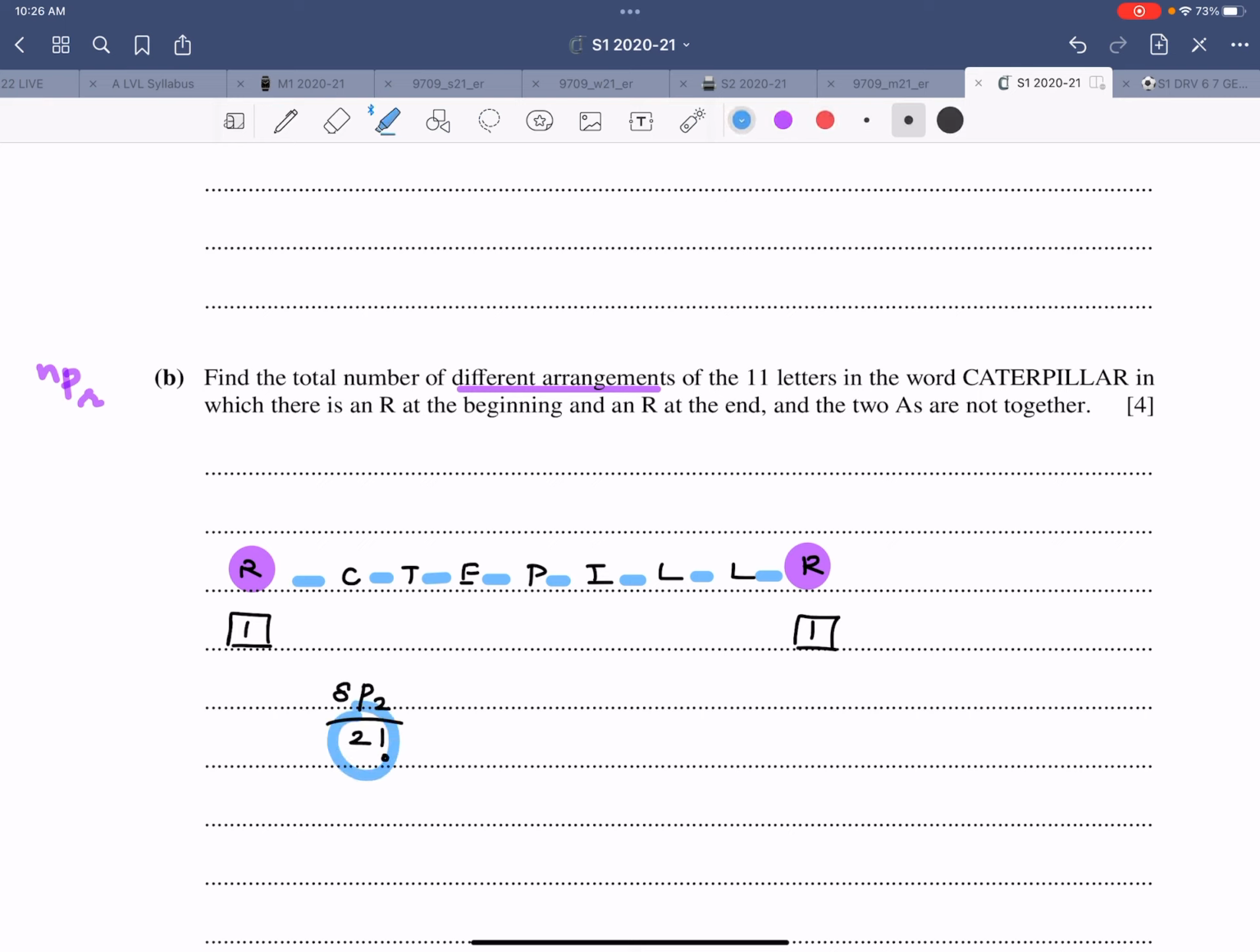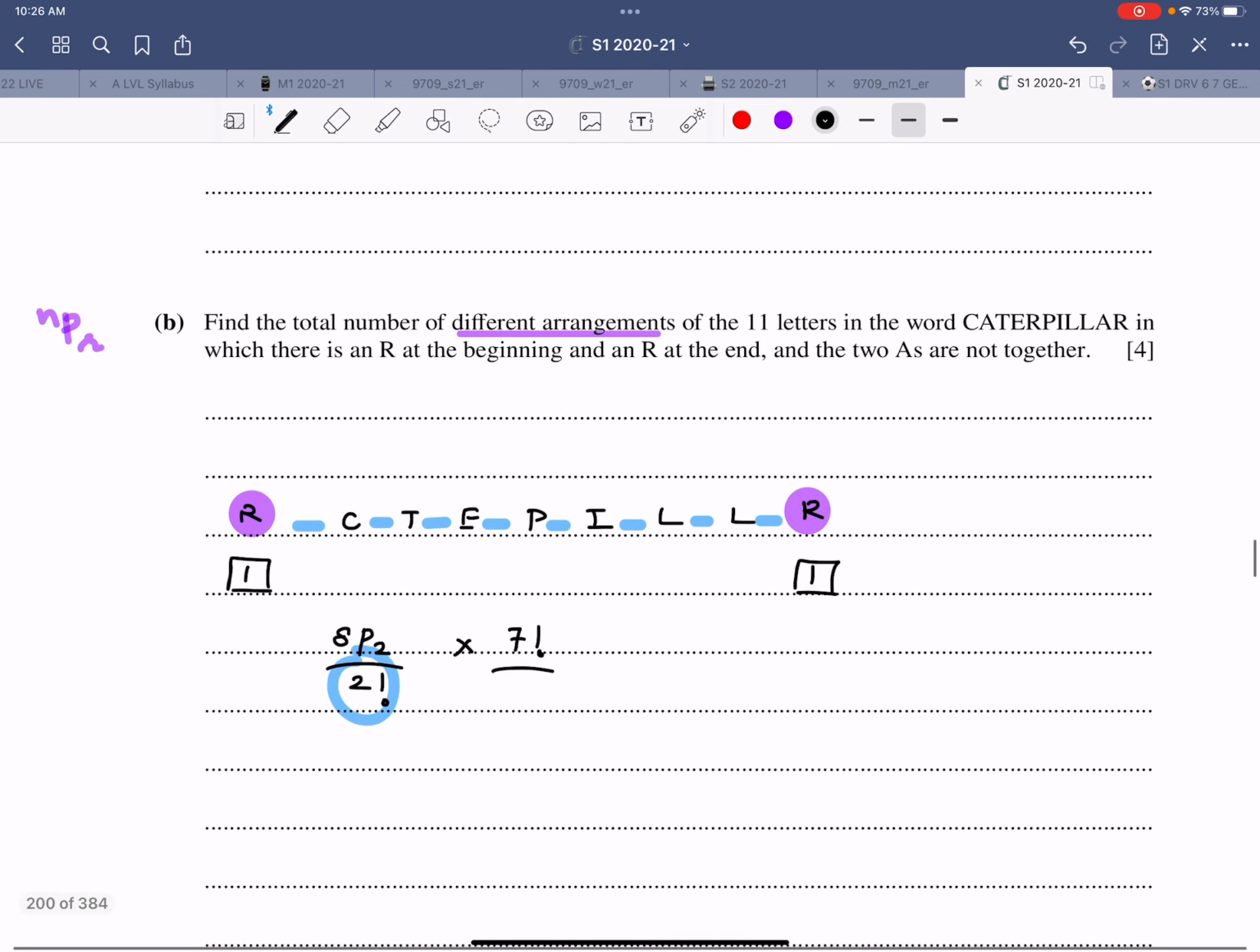Got the idea? What about these 7? They can arrange themselves in 7 factorial ways, but 2 of them are L's. So L's are the orange ones. There is an L over here, there is an L over here. So therefore, this one is 2 factorial for the L's, and this is 2 factorial for the A's. And R's were already used. So that is the working for this particular part.